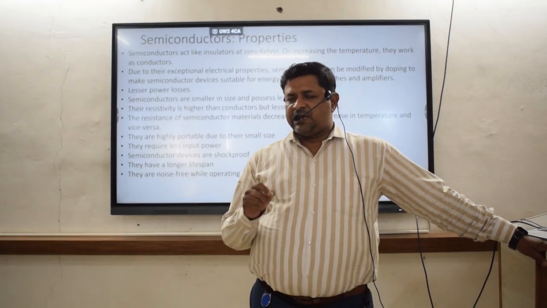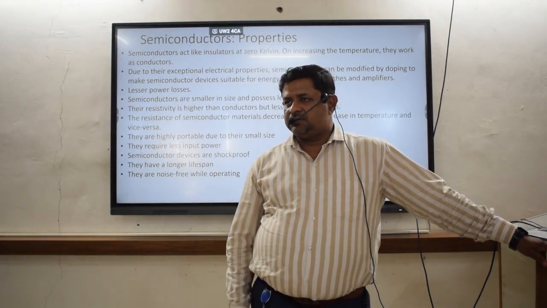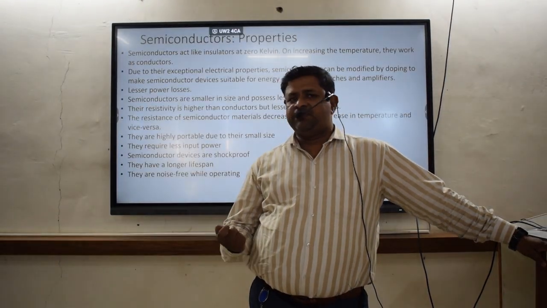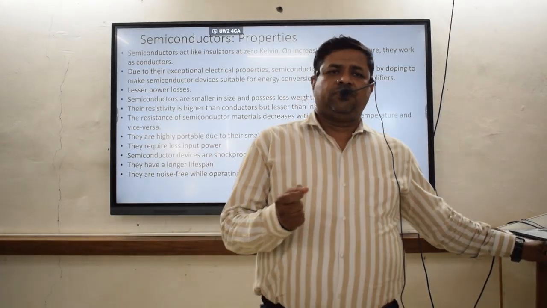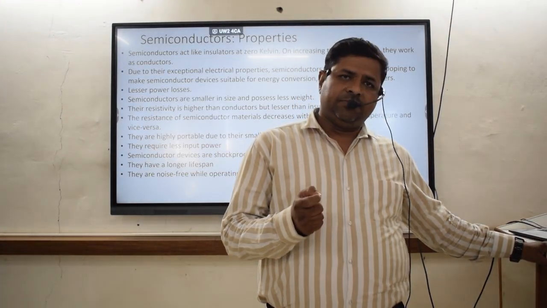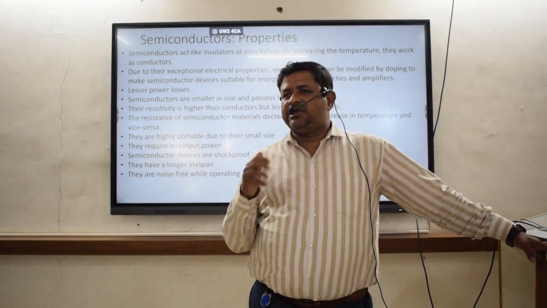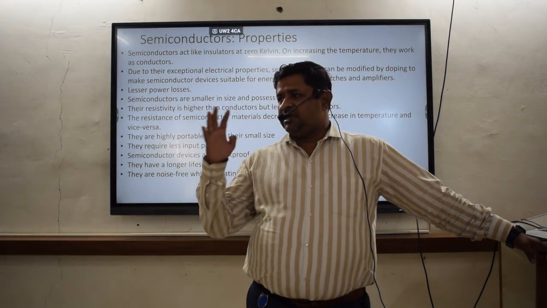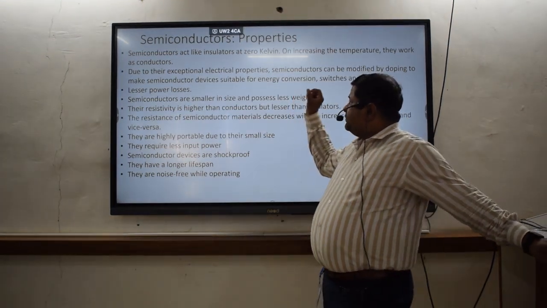Basically, a semiconductor comes in between the insulator and the conductor. As the name itself indicates, semi means partial conduction. So the semiconductor materials lie in between the insulating materials and the conductors.